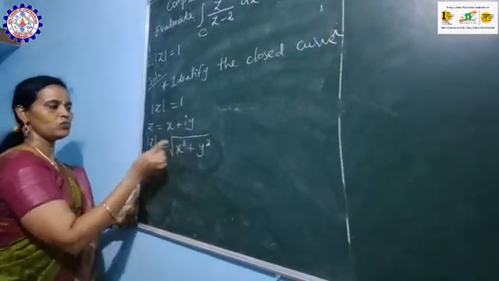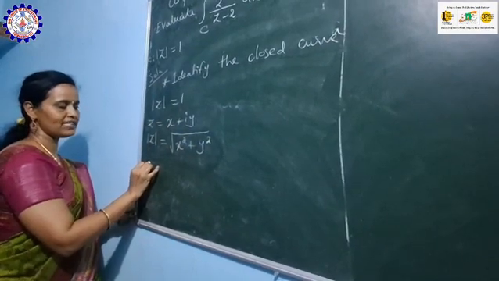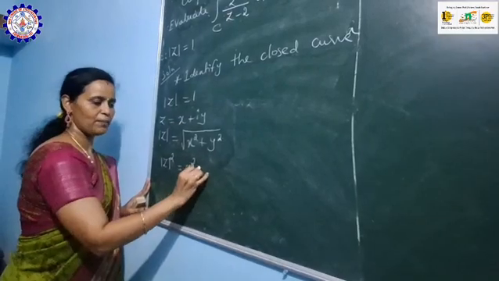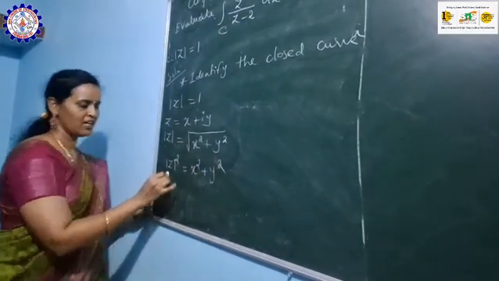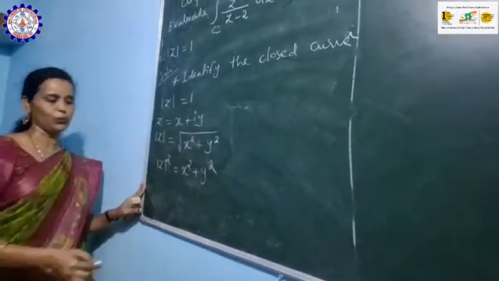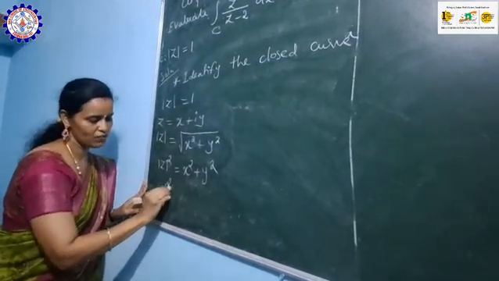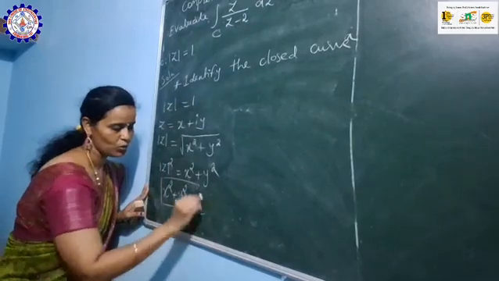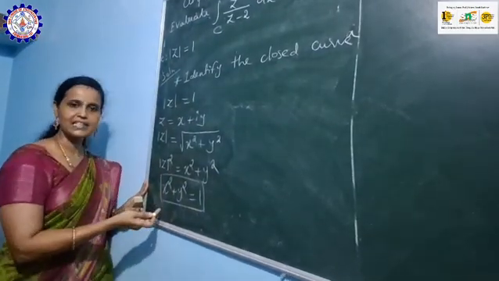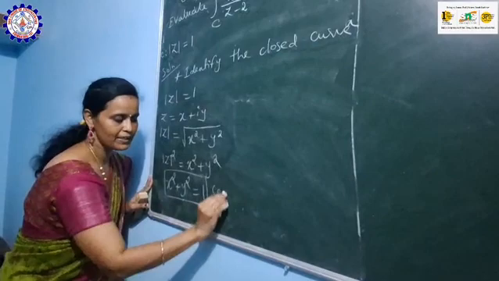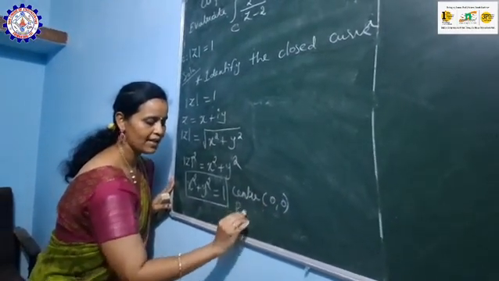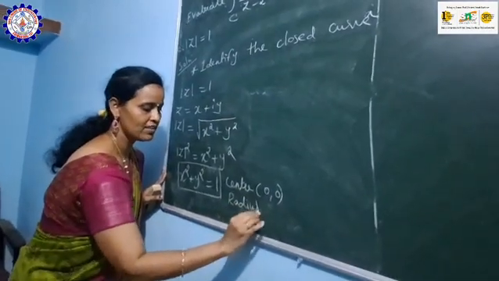Now squaring on both sides, we get mod z square is equal to x square plus y square, and since mod z is equal to 1, this equation becomes x square plus y square is equal to 1. So clearly this is a circle equation with center 0, 0 and radius 1.